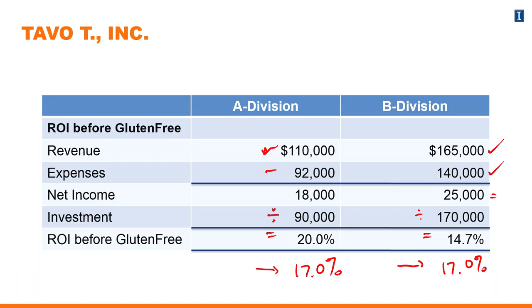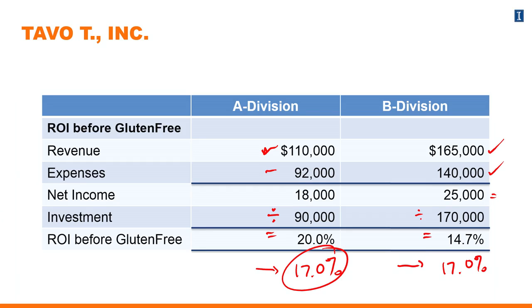So in B division's world, the manager is inclined to make this investment because when the gluten-free option is incorporated into the books of the existing company, the overall return on investment will actually increase. This is in contrast to what the A division manager will do. They probably shy away from this investment, all else equal, because this is actually bringing down their overall return on investment for the firm.